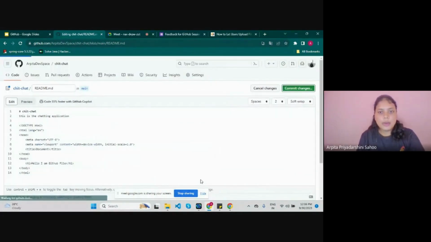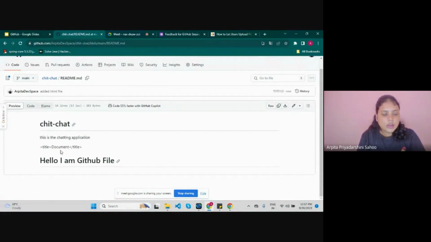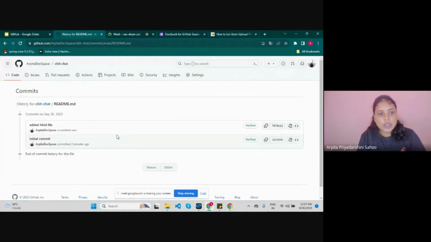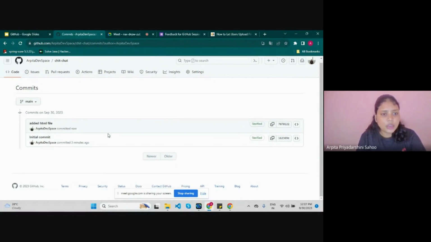This commit changes, you can see here all the changes that I have made, the HTML code is shown here, and we can see in the history that we have 2 commits. The first commit is 2 minutes ago, and the second commit is now. So here you can see the commit history.